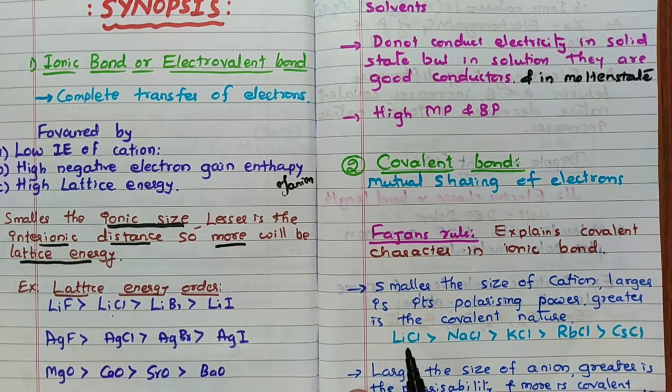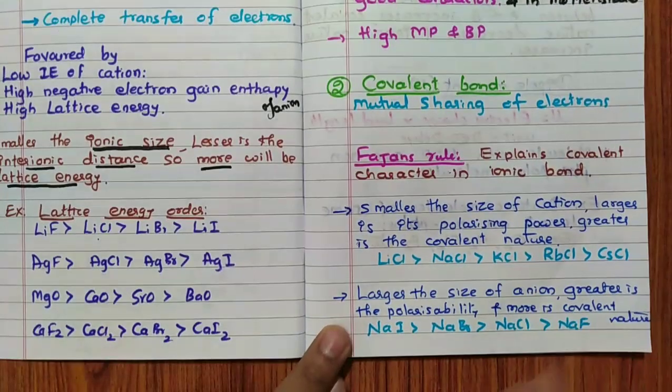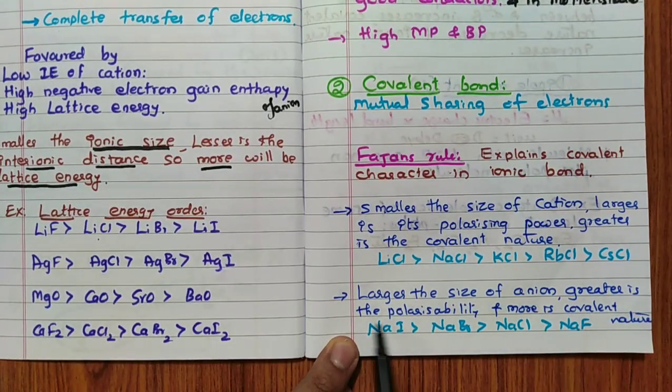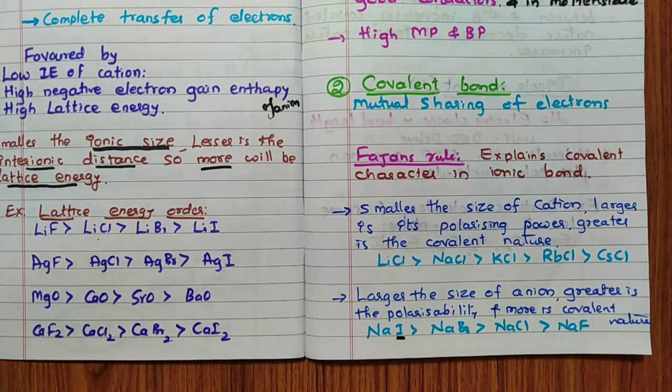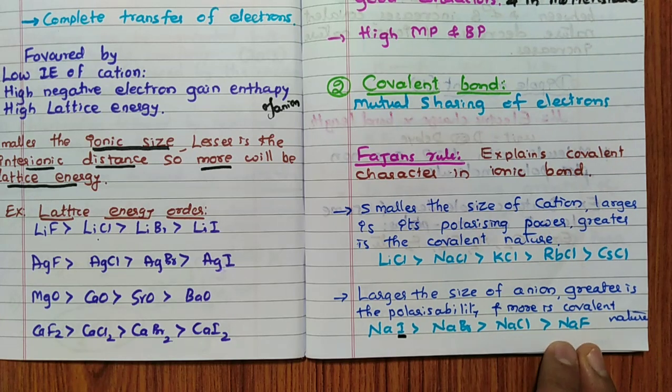For example, LiCl to NaCl. In LiCl, lithium is the smaller cation, Cl is the same, smaller cation means polarizing power is more, hence LiCl is more covalent in nature compared to NaCl. Which means covalent percentage is more in LiCl. Similarly, larger the size of anion, greater is its polarizability, more is the covalent nature. See, iodide, size is more. Hence NaI is having more polarizability, which means ability to undergo polarization. So remember, this will have more covalent nature than NaF.